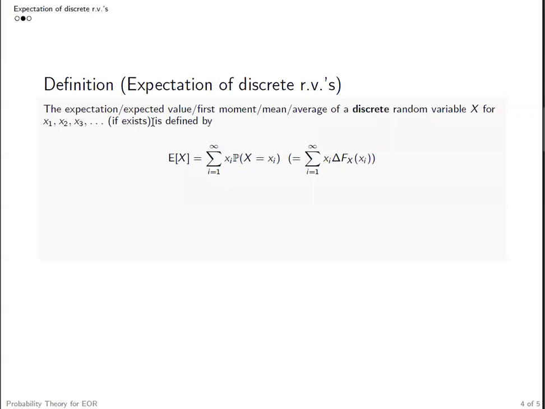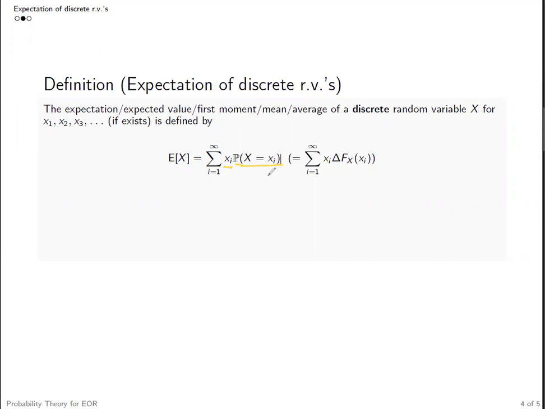If it exists, it is defined by this formula. So the expectation of x is essentially a weighted sum of possible values taken by x, with the weights equal to the probability value of the event x equal to xi.